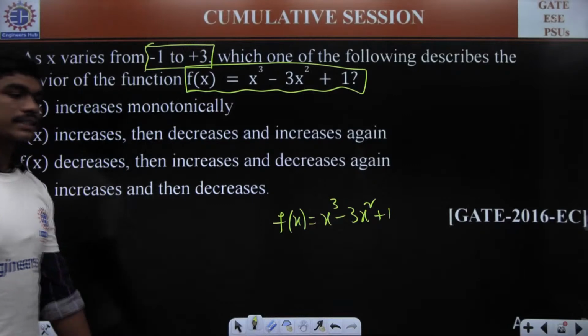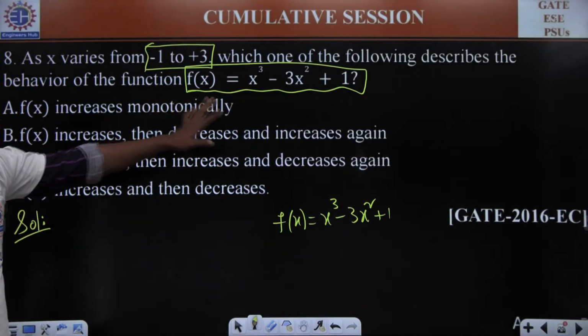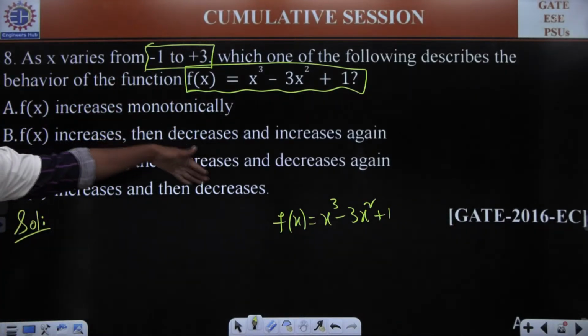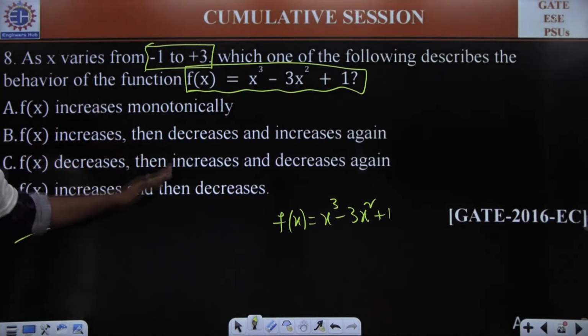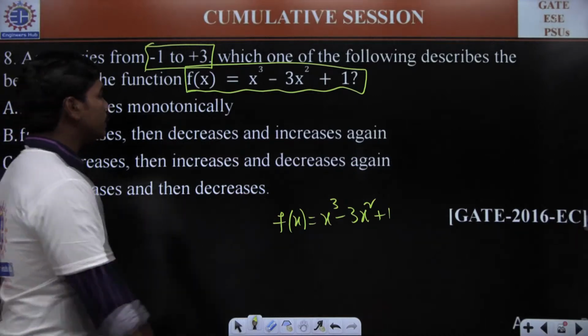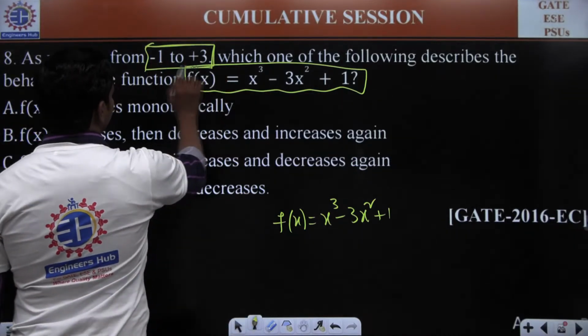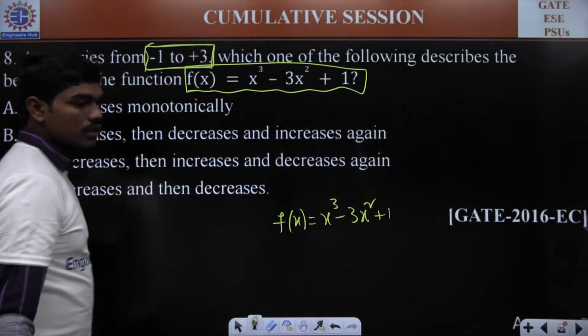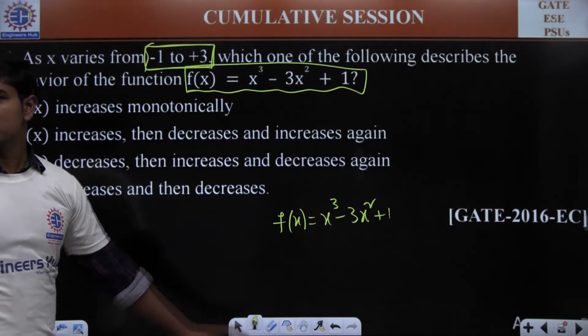Okay. So they are asking you whether f of x increases monotonically, or first it increases, then decreases, and again increases. Similarly, decreases, then increasing and decreasing. So they are asking you how could this function look like between these points x is equal to minus 1 and x is equal to 3. So please try to solve this question. Try to have something.